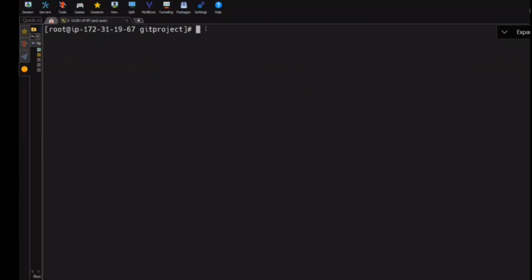I'm not asking to create files. I'm asking git to track this directory. Init. What is that? Git init. So the first thing that you need to do here is git init.